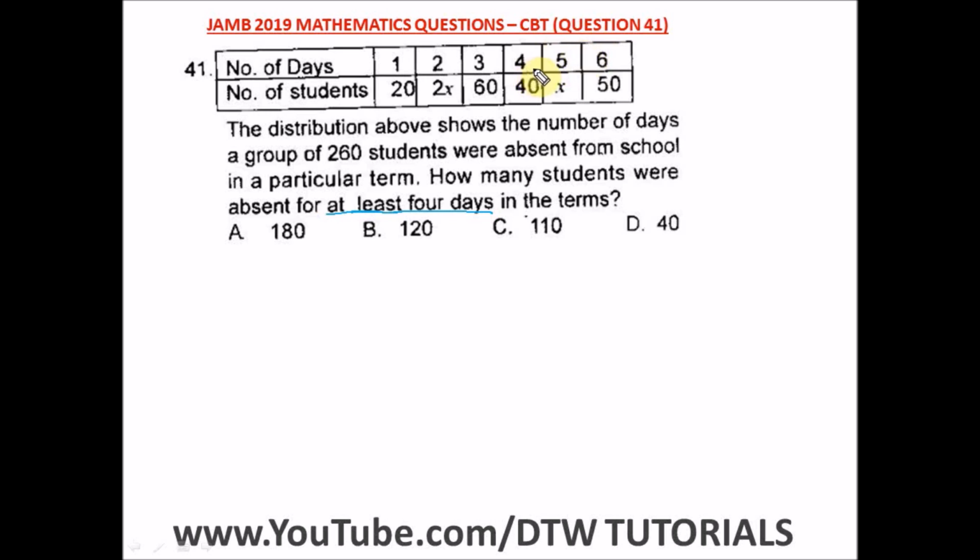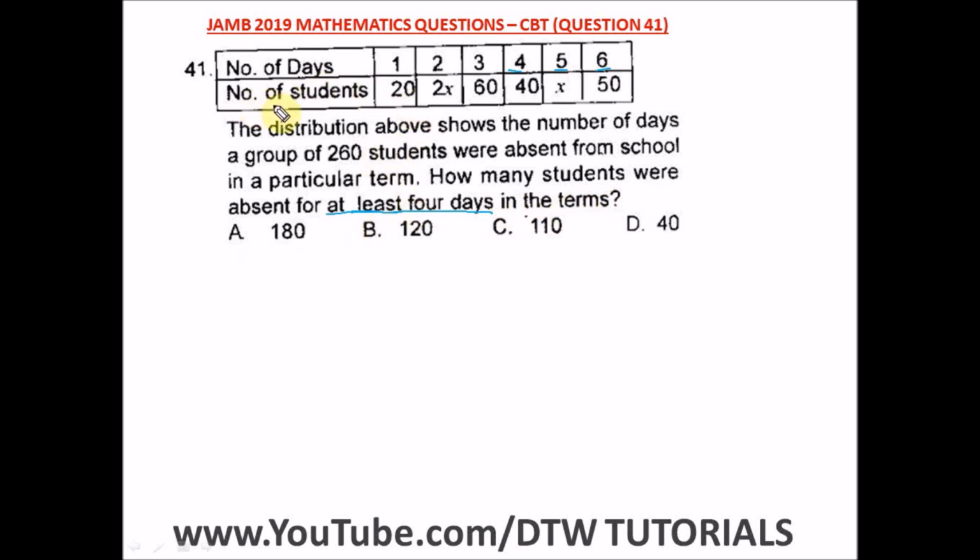So we have 4 days here, we have 5 days, we have 6 days. We're looking for the number of students that were absent for at least 4 days. At least means it's not less than 4. It is 4 and greater. So if you have any number greater than 4, you have to add up those particular days and the number of students that were absent those days, but it should not be less than 4. From 4, that's what the question says, at least 4 days in the term.